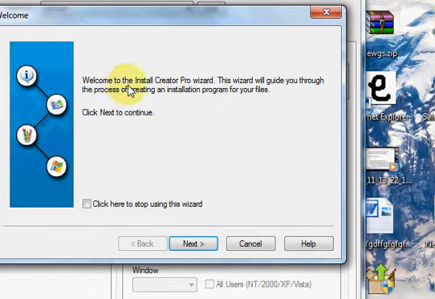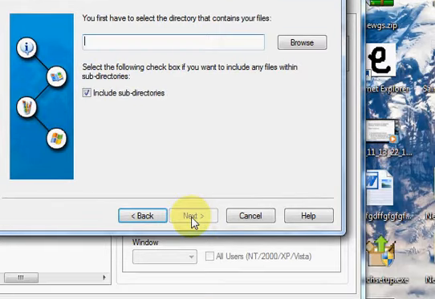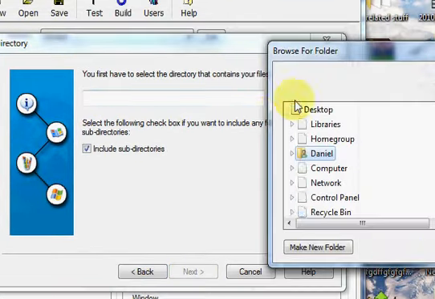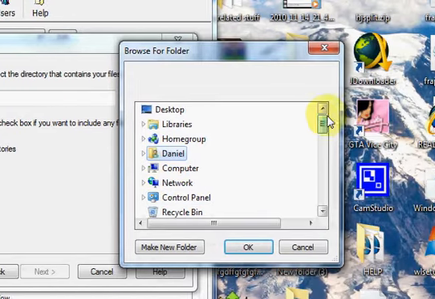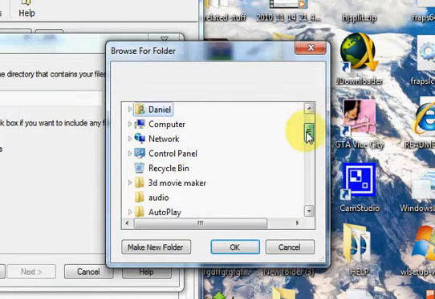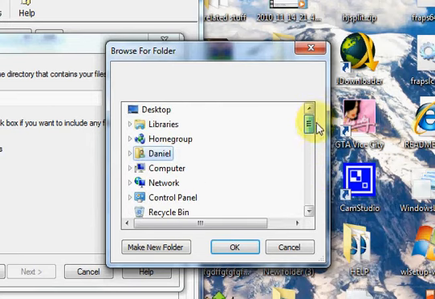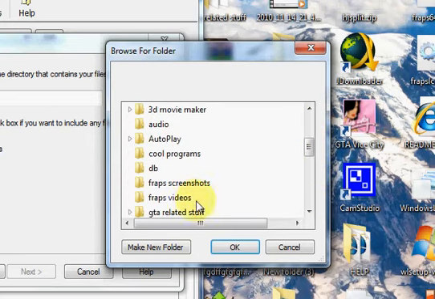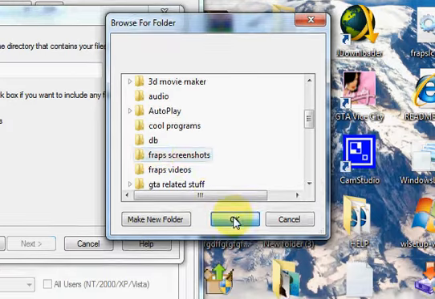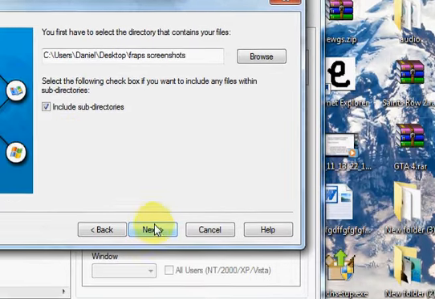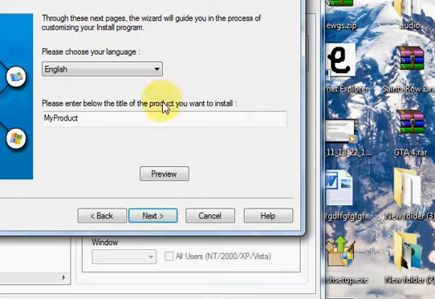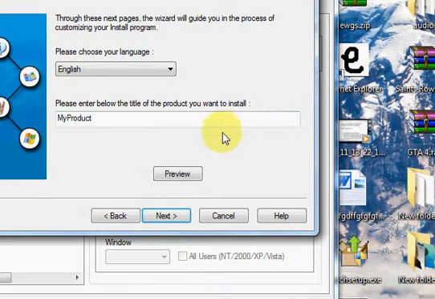Okay, click next. Click the thing, you browse for the folder that has all of the stuff that you want to download. Okay, and click next. Choose your language, and you need to choose a product.